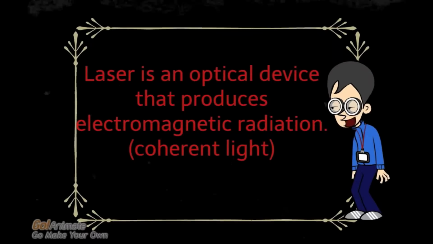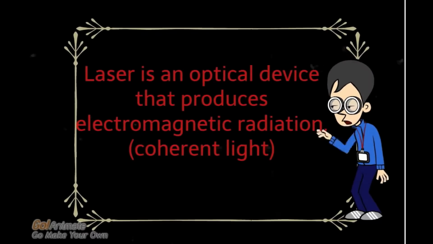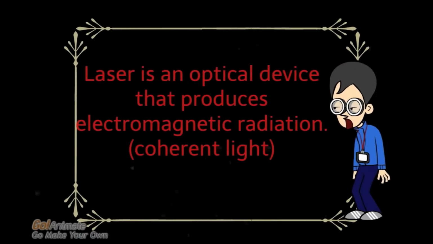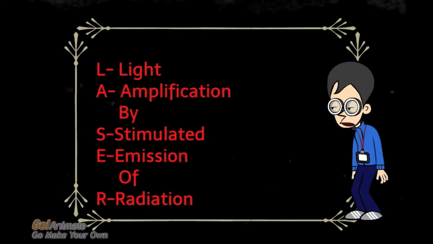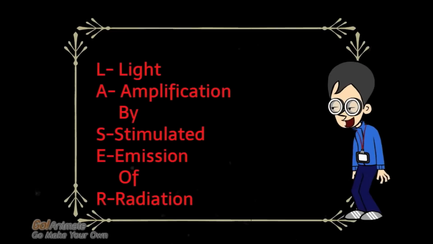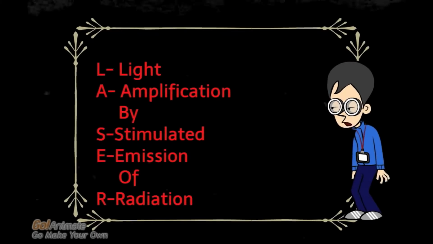Laser is an optical device that produces electromagnetic radiation. In other words, it is a coherent light. Did you know that laser is an acronym? I bet you didn't. It actually stands for light amplification by stimulated emission of radiation.